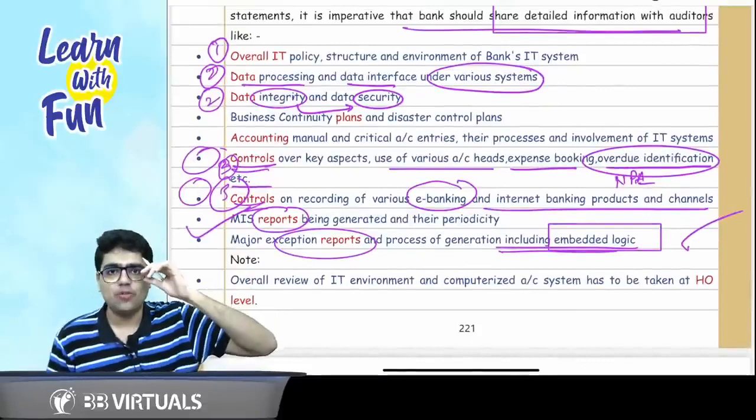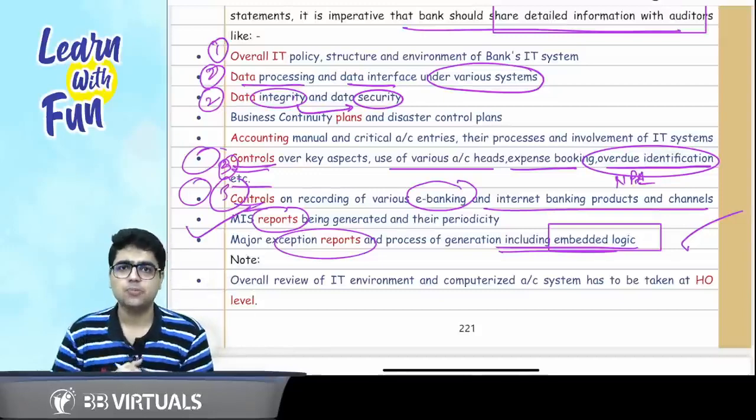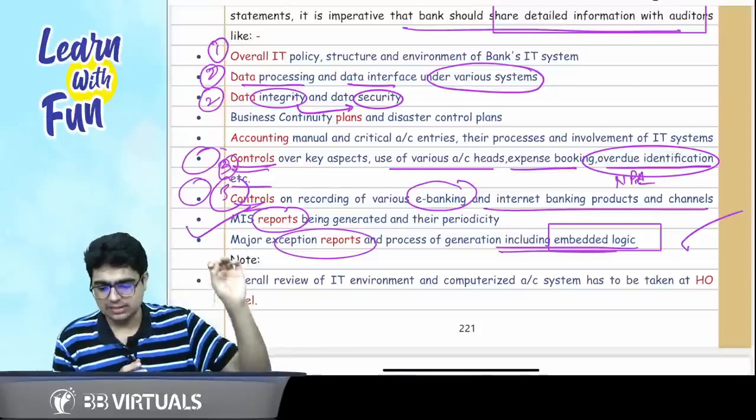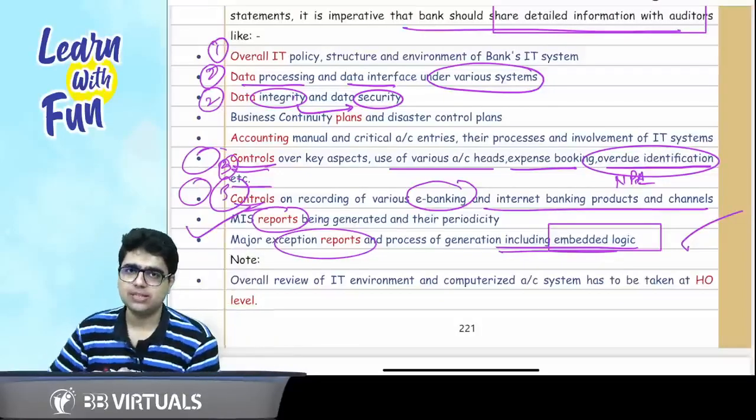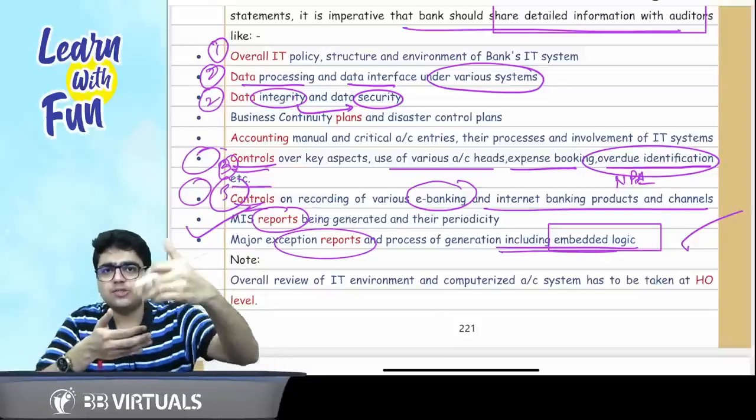Okay? First point, overall IT policy structure of the bank. Second point, data interface and data processing. Once you have seen the interface, you process the data. Say it with me. Once you have seen the interface, you process the data.